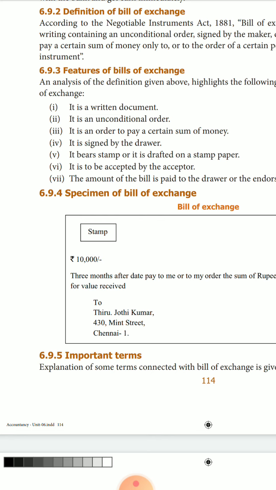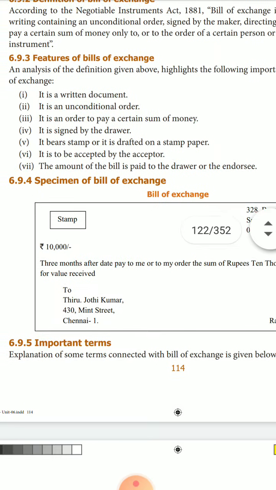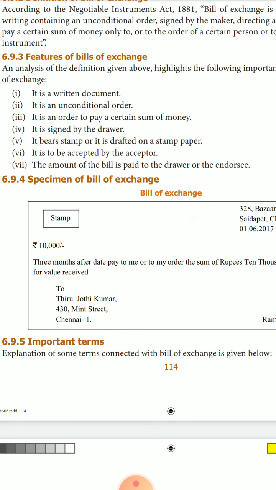It bears the stamp, or it is drafted on stamp paper. It is to be accepted by the acceptor. The amount of the bill is paid to the drawer or to the endorsee. Endorsee means the person to whom we endorse the bill. யார்கிட்ட இப்போ பேங்க்கு கிட்ட நம்ம கொடுத்து காசு வாங்குறோம்னா பேங்க்கு தான் endorsee.